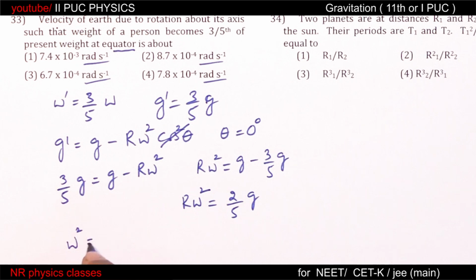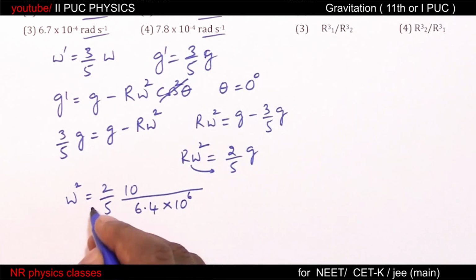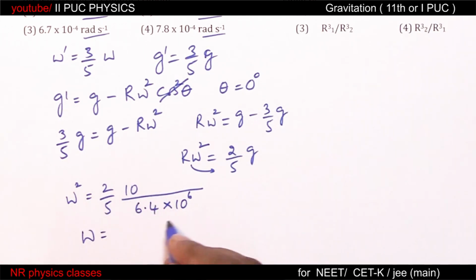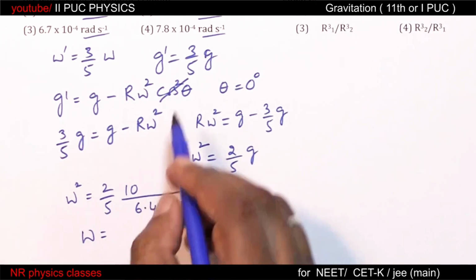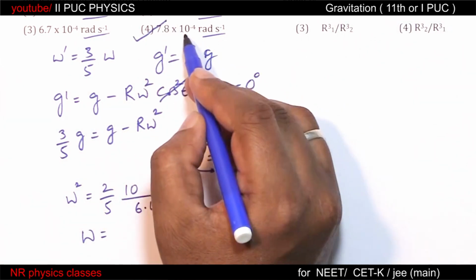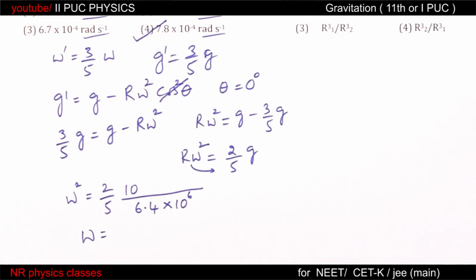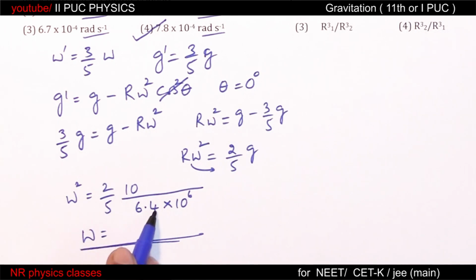So omega square is 2/5, g is approximately 10 by r, r is 6400 km, 6.4 times 10 power 6 meter. Then omega equal to, simplify this, what you get is about 7.8 times 10 power minus 4 radian per second. You have to take square root of this.